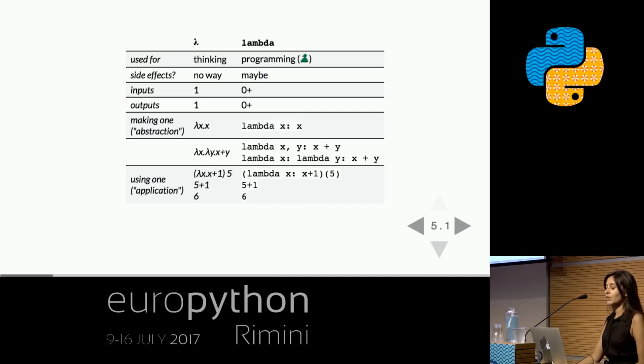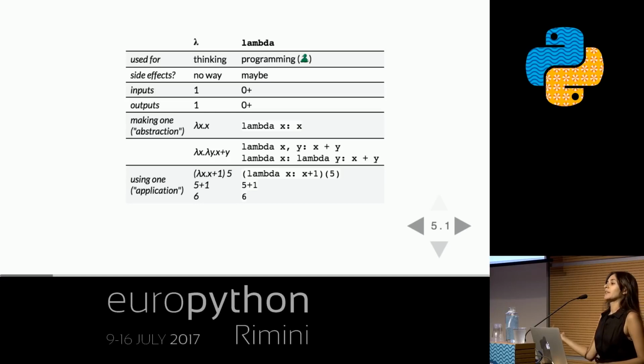As we said, the lambda calculus functions can only take one input. So if we want a function that we pretend takes more than one input, we have to take the first input, let's say x, and then return a new function, because everything is functions, that takes the second input y and then does something with both of them. So the second row would be a way of representing a two-parameter function in the lambda calculus.